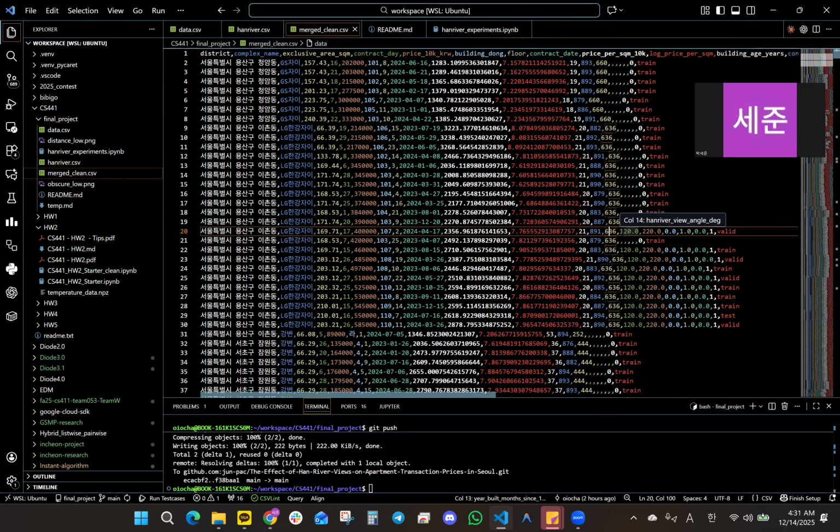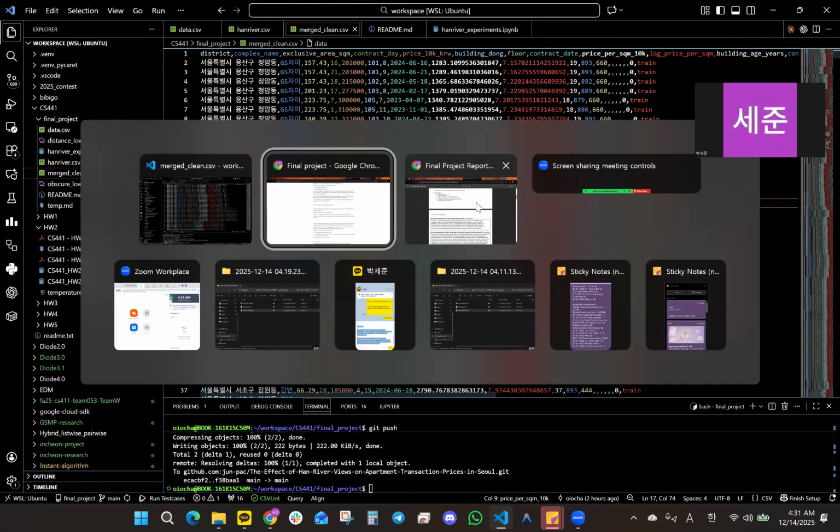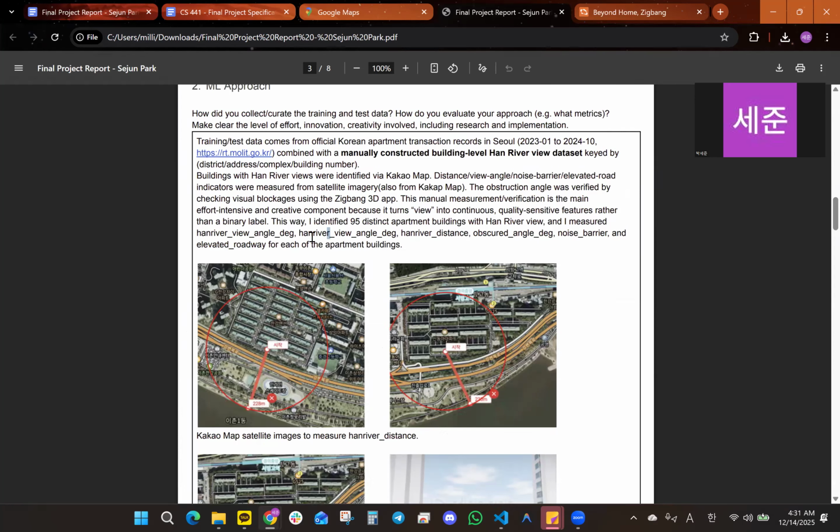And for the apartment with Han River view, we have more features. So these features basically indicate the quality of Han River view. And actually, I manually measured these features and added them to the dataset. So for example, we have these five additional features that indicate the quality of Han River view: angle, Han River distance,